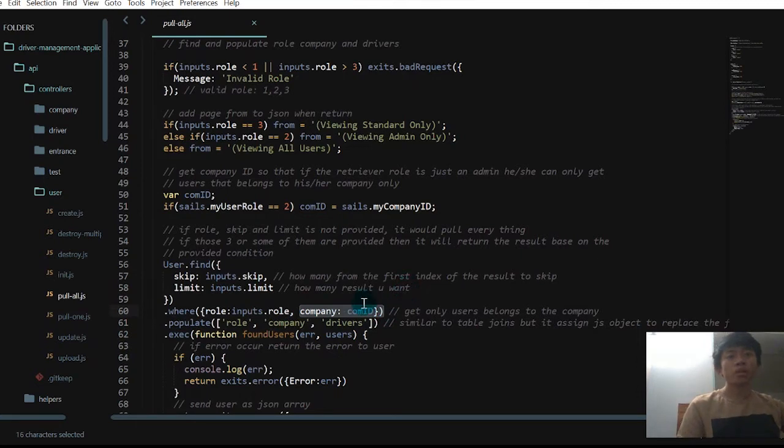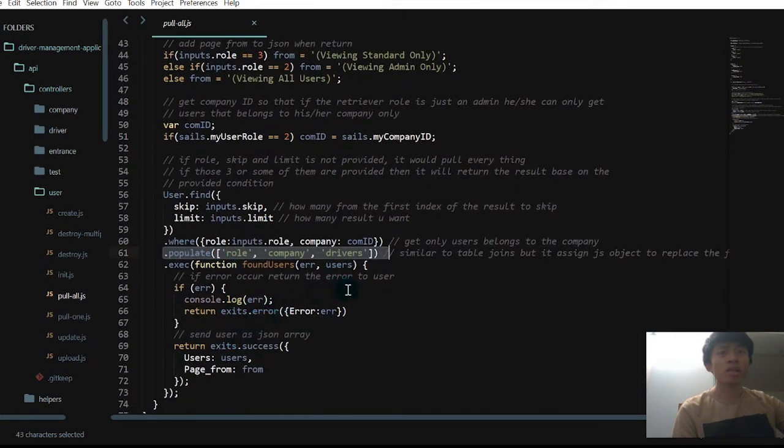If the super administrator logs in, this condition will get ignored because my user role when the super administrator logs in is equal to, oh no, to 1. And so the company ID will be unassigned, and when it's unassigned, sales will skip this line too. And dot populate means that if a table has a relationship with the user table, it will also retrieve those tables as well, and merge them as a JavaScript object.